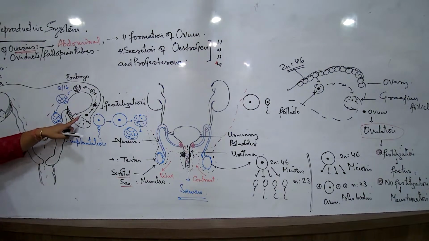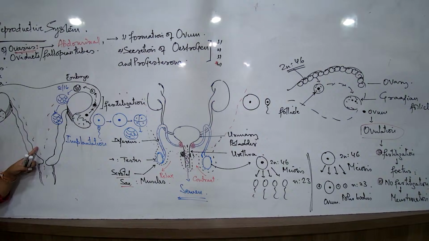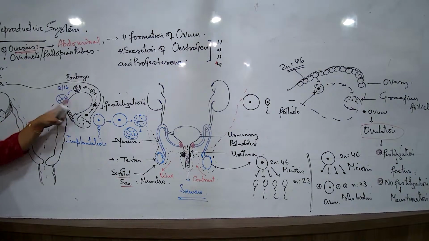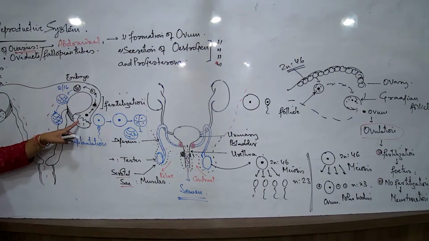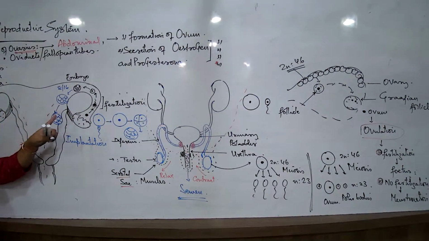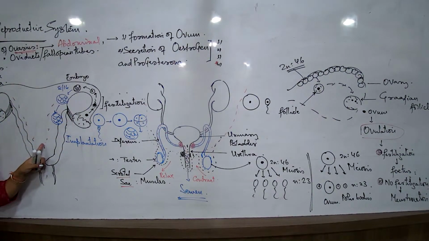Where the ovum is released, and if the sperm enter the body at this lifespan, then only the process of fertilization happens. If it is IVF, what is happening? In case of IVF, exactly when the period of ovulation occurs in the female body, at that time they would make it specific that functional sperms enter the body.